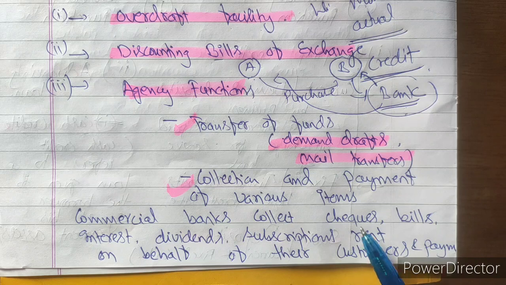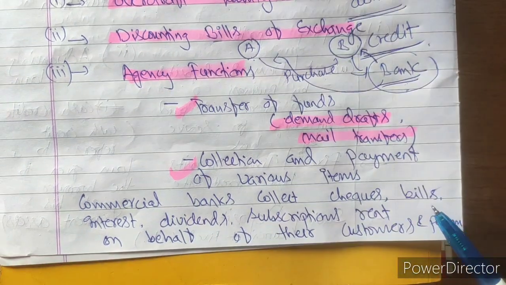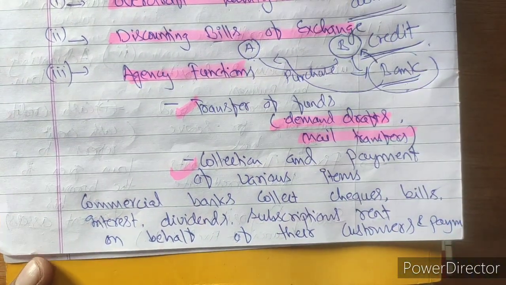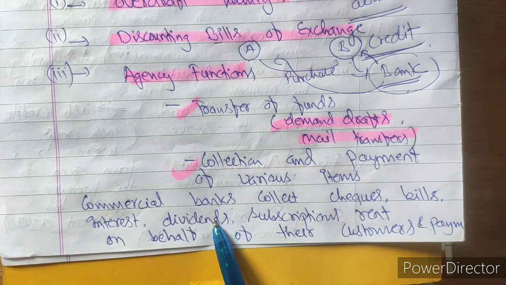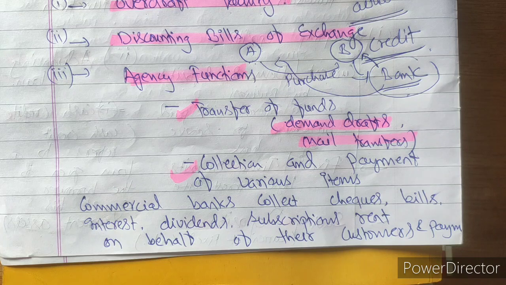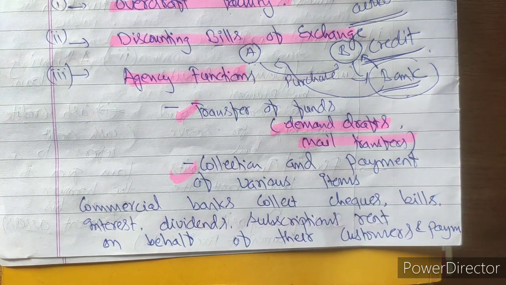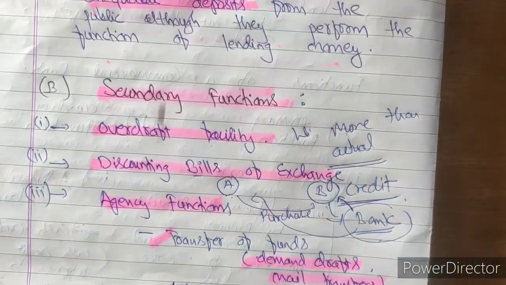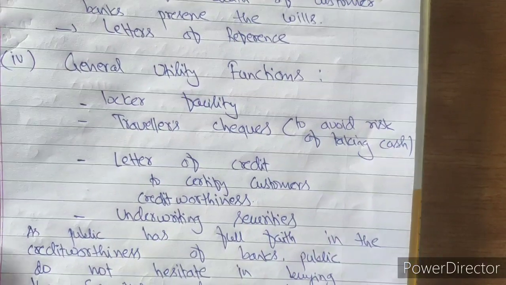A businessman or a normal customer might have a number of transactions with several kinds of receipts and expenditure. On these receipts and expenditure, the bank performs this function. Commercial banks collect cheques, bills, interest, dividend, subscription, and rent on behalf of their customers and also make the payments. Dividend is the amount paid on shares invested. So the bank also gets the dividend on behalf of the customer. In this way, the bank performs the function of collection and payment of various items. I hope this concept is also clear to you.